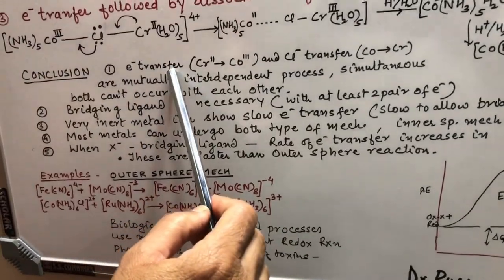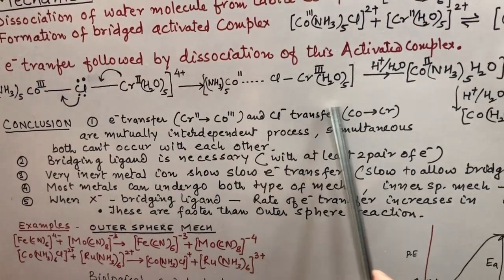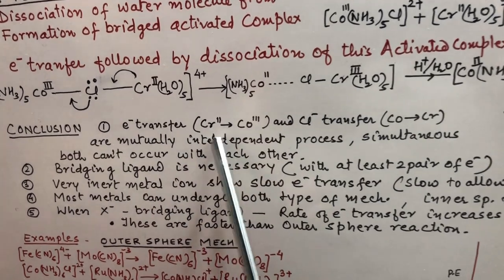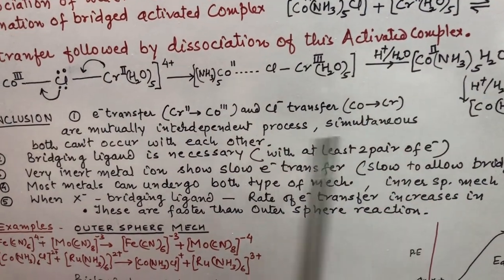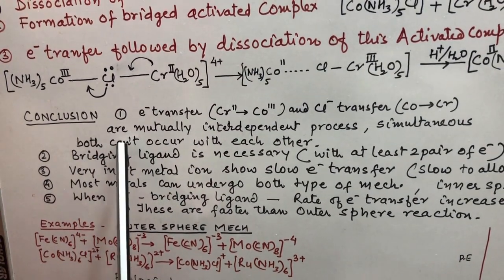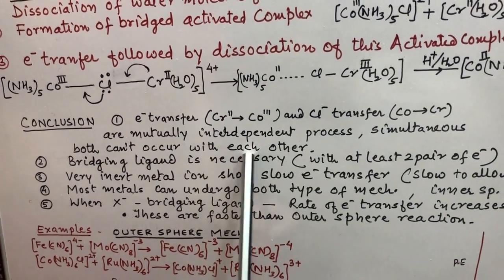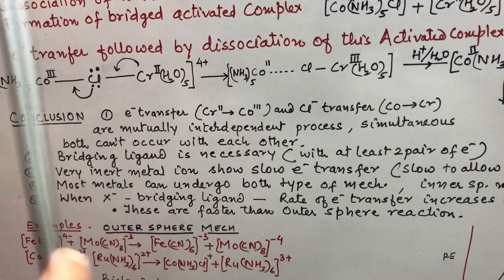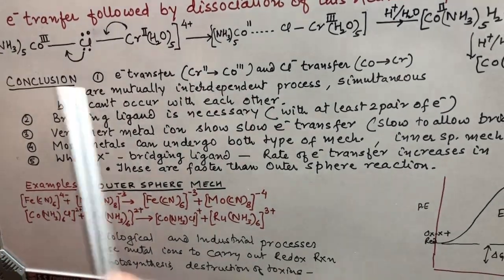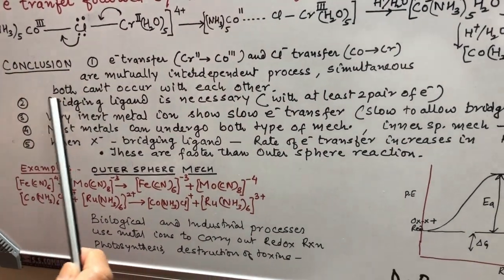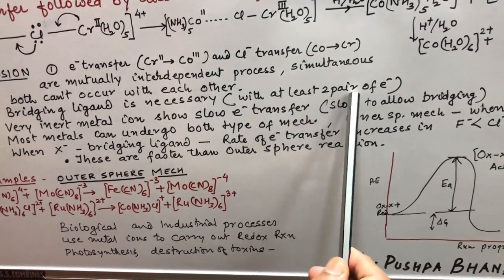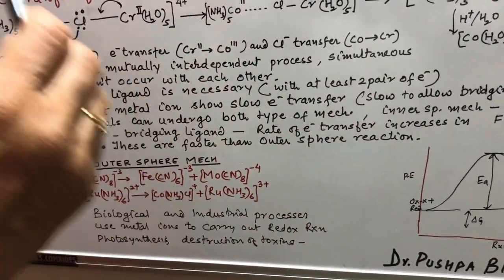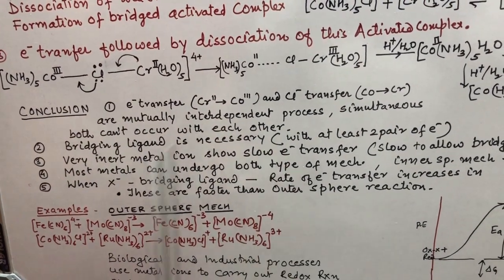Electron transfer and chloride group transfer are mutually interdependent and simultaneous processes, which means both of these processes can't occur without each other; if there is no bridging ligand, this transfer will not take place. A bridging ligand with at least 2 pairs of electrons is necessary, which means in this mechanism the bridging ligand is very necessary.